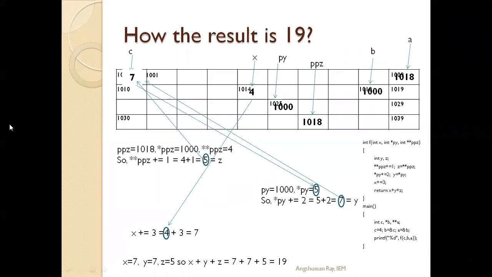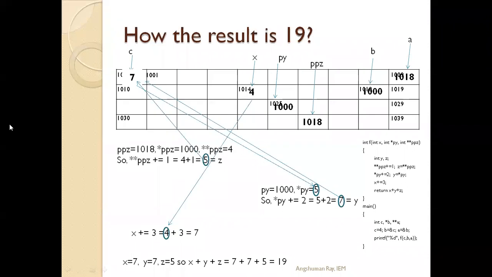Star of PY, what was the previous value? What does PY store? PY stores the address 1000 location. So star of PY means the value stored at 1000 location. At that time, the value stored at 1000 location was 5. So star of PY is equal to 5.